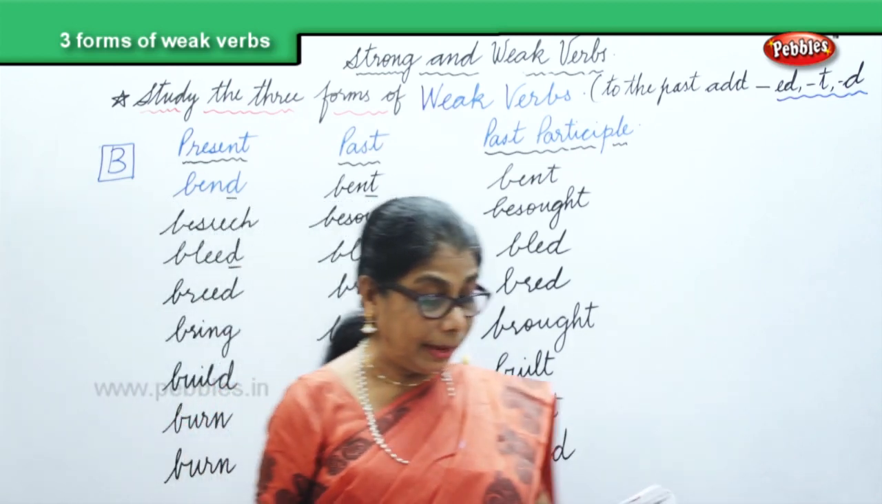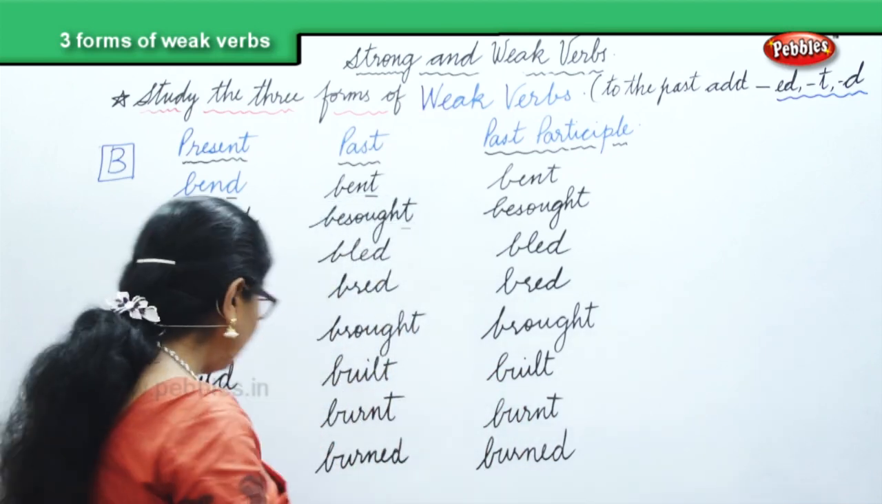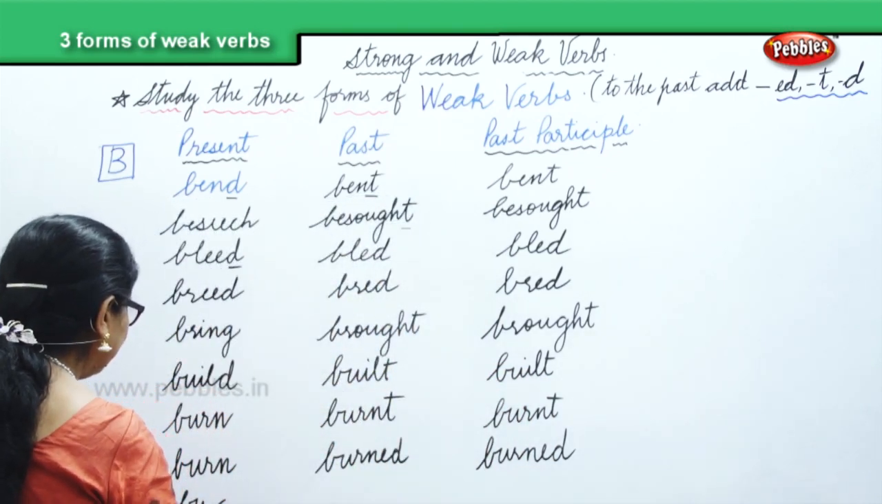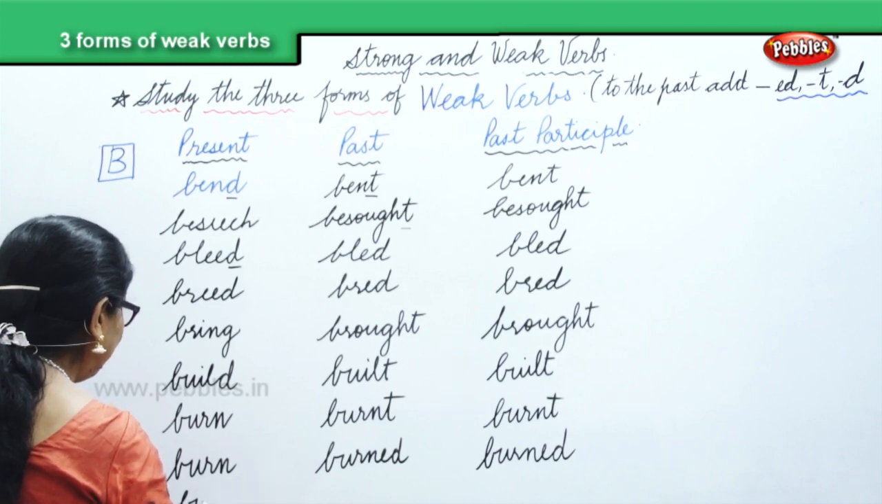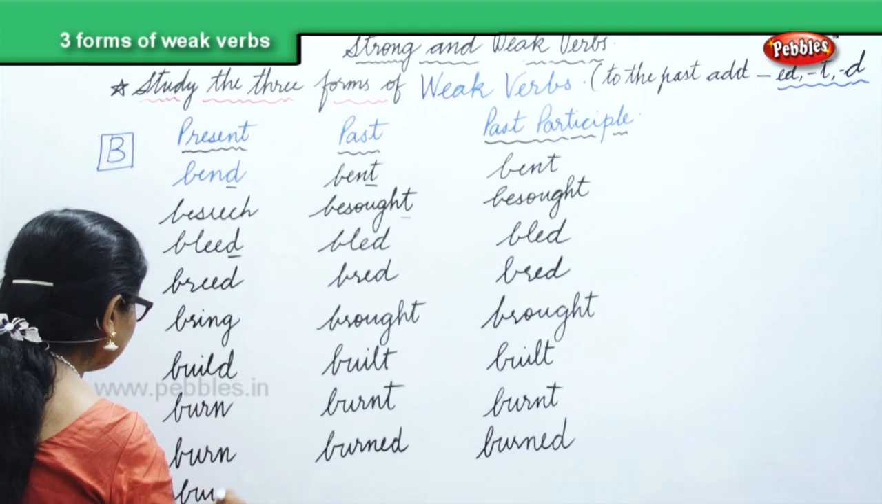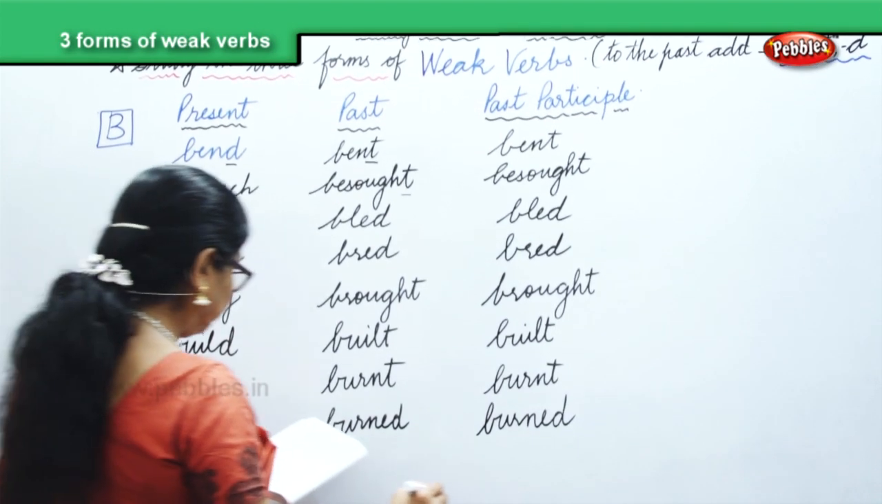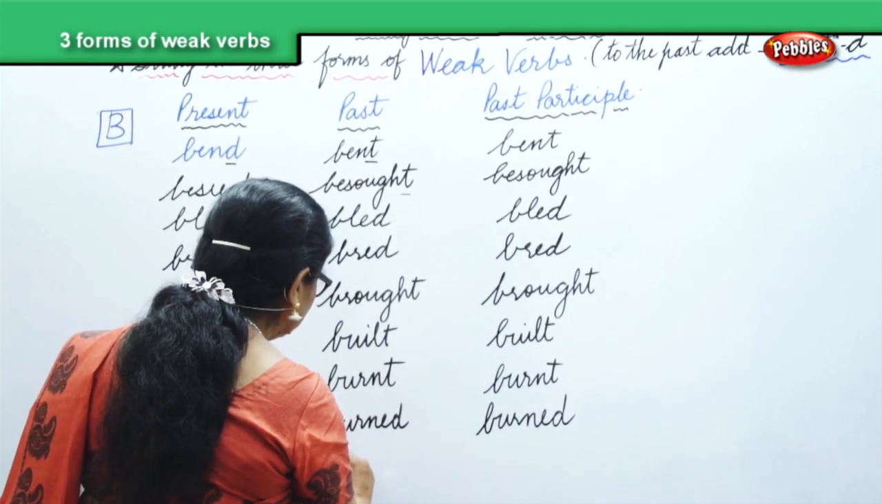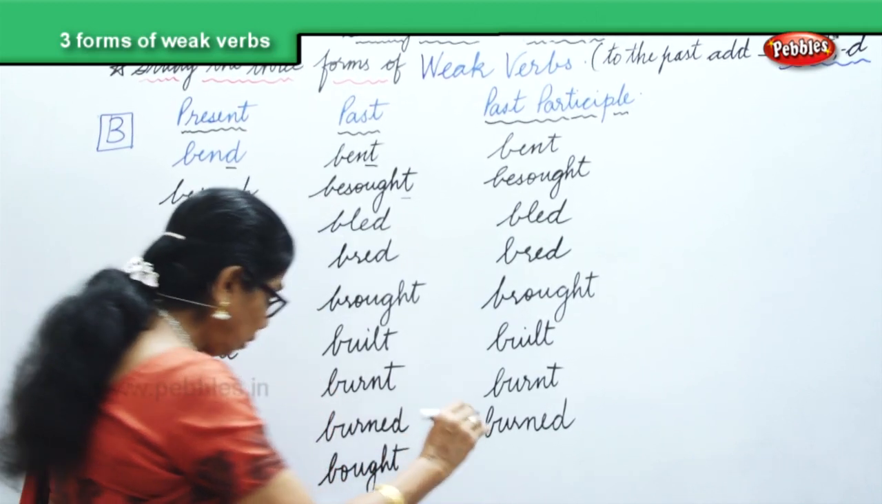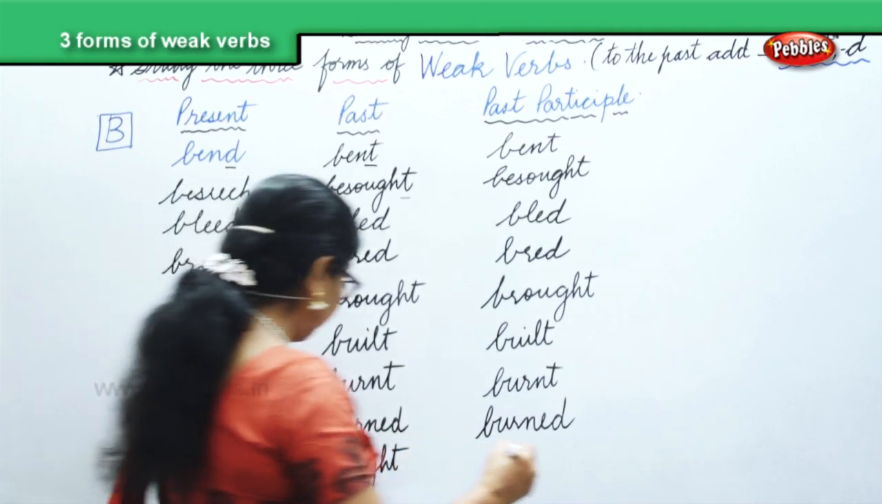Okay, then buy. You buy something. You can say you buy, you bought. Buy, bought, and also for the past participle bought. Okay.